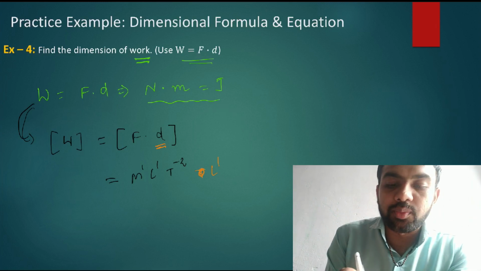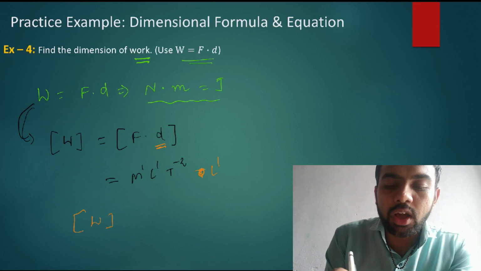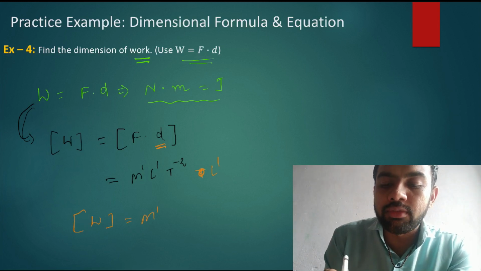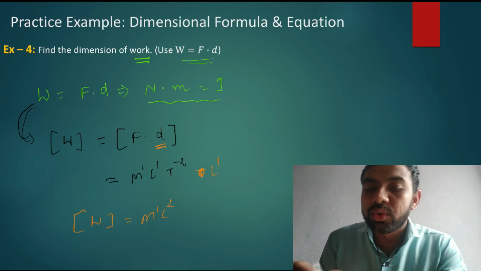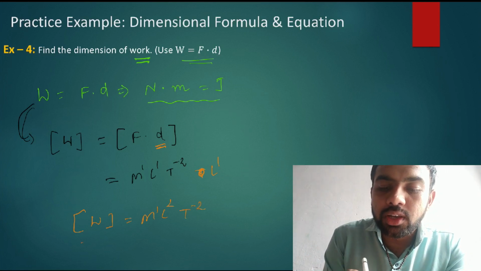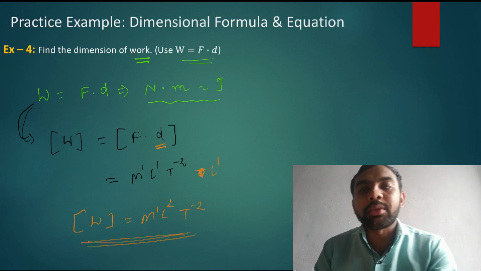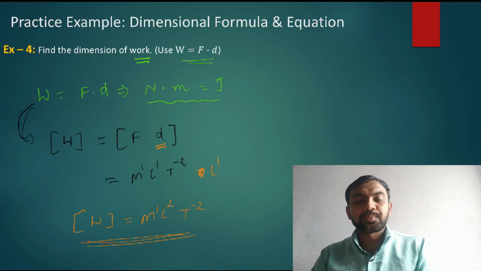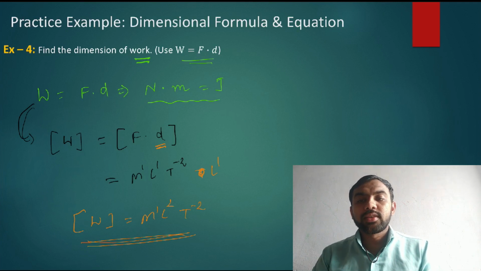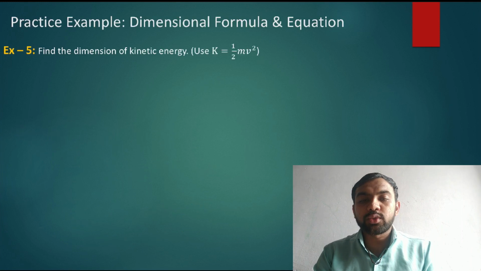So what is the total answer? The dimensional formula of work is M1 L1 L1, so L appears 2 times: M1 L2 T raised to minus 2. This is the dimensional formula of work. Simple one. Check your answer. Okay, let's come to the next one.